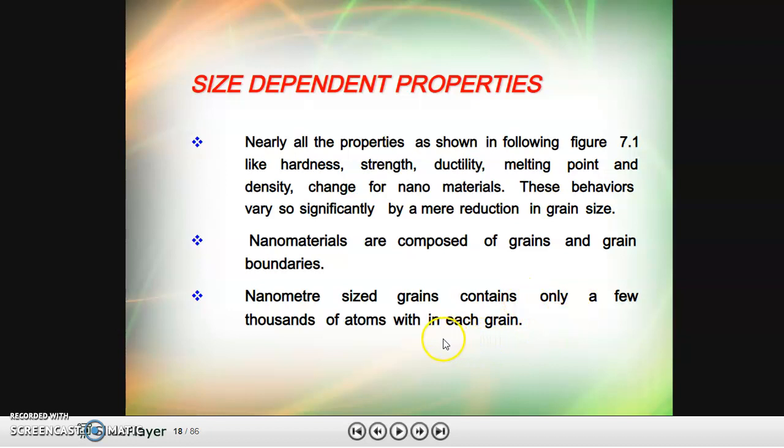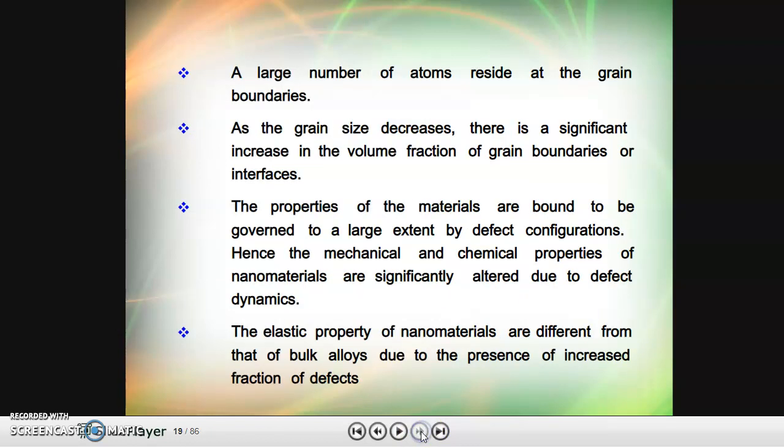only a few thousand atoms within each grain, and a large number of atoms reside at the grain boundaries. As the grain size decreases, there is a significant increase in the volume fraction of grain boundaries or interfaces. The properties of materials are bound to be governed to a large extent by defect configuration. So the mechanical and chemical properties of nanomaterials are significantly altered due to defect dynamics. The elastic property of nanomaterials is different from that of bulk alloys due to the presence of an increased fraction of defects.